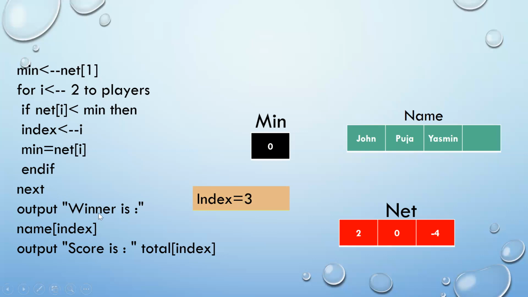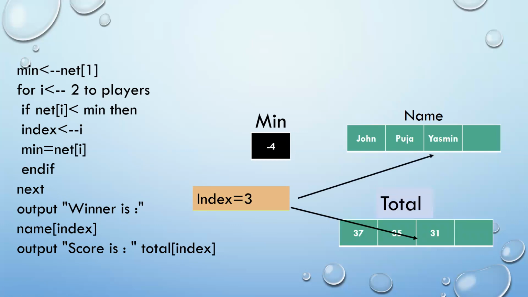I'll get a message, winner is. Now you can see, obviously the winner is the person with the least score, and Yasmin is the winner. So my output would be winner is followed by name index. That means from the name, it will go to the third value because my index is storing a 3. So my third value is Yasmin. So it will display the answer, winner is Yasmin.